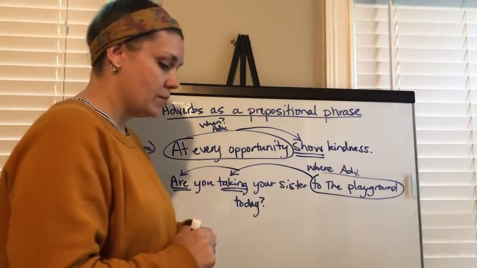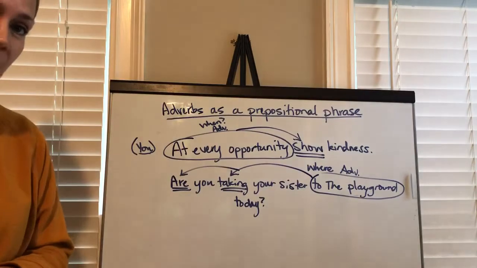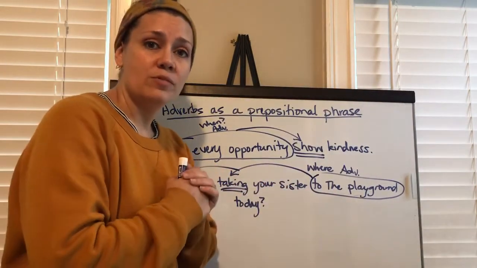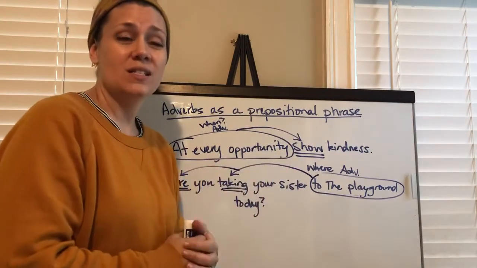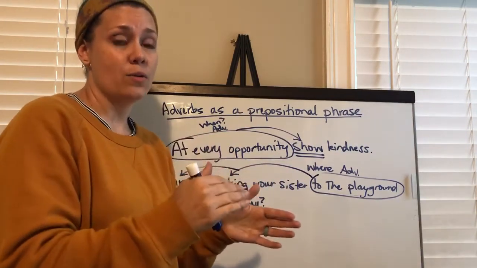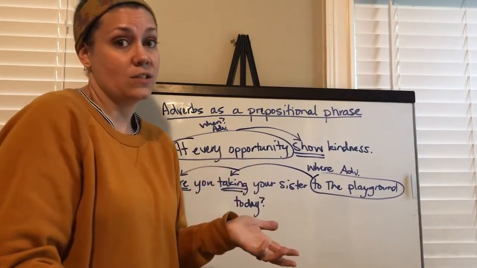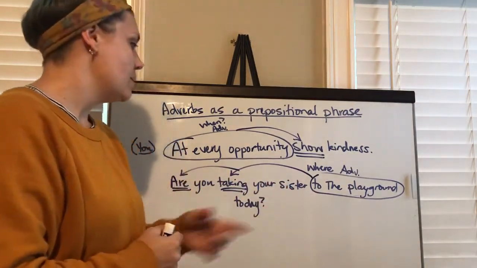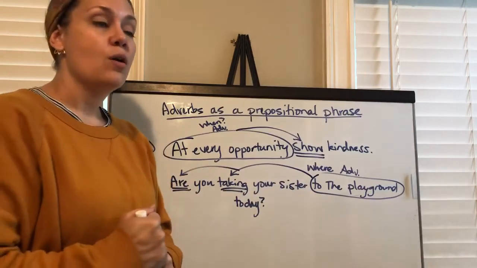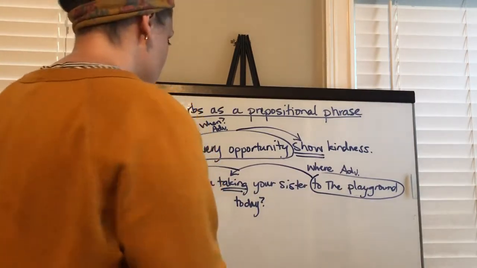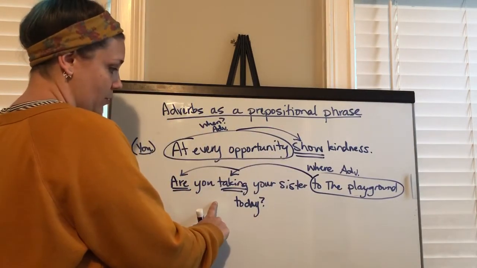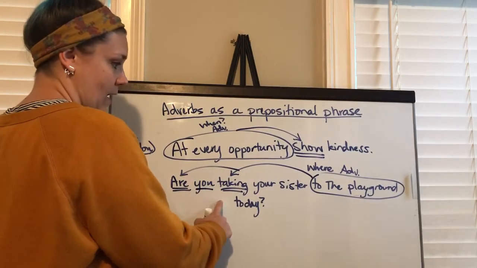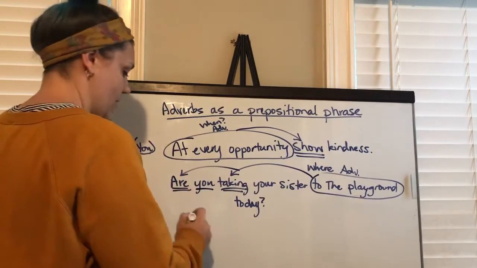The last thing we're going to talk about is how do we diagram these. Okay, if it's a prepositional phrase, you guys know how to diagram prepositional phrases. You did it with adjectives, but instead of touching the noun that it describes, because adjective phrases modify nouns only, it's going to touch the verb or the adjective or adverb that it describes. So here, I've already got this labeled. Here's my subject, you, are taking, okay? And here's my prepositional phrase.